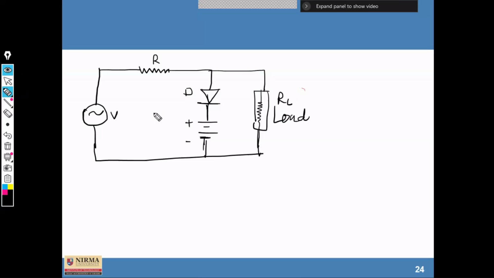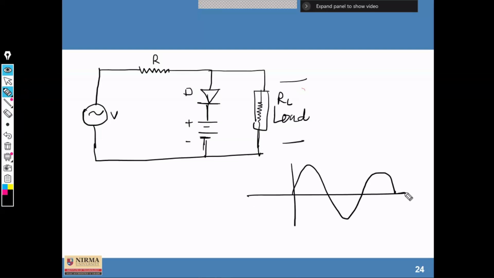Can you imagine what is going to happen? If this component is open, whatever the potential of this battery will be the same here. So your input looks like this, with the same magnitude plus Vm and minus Vm.